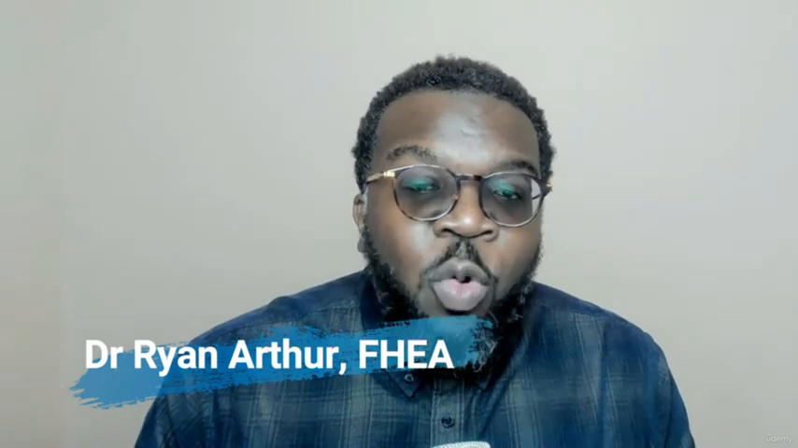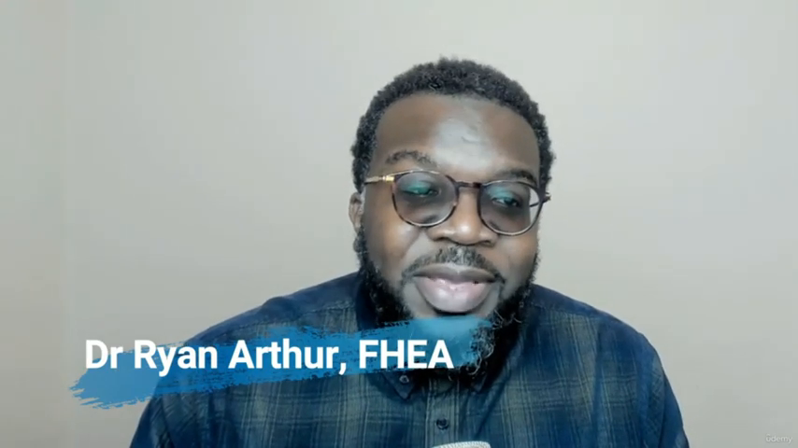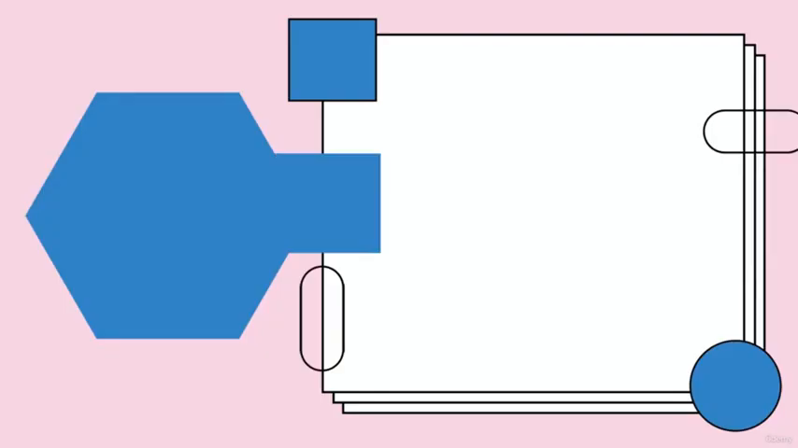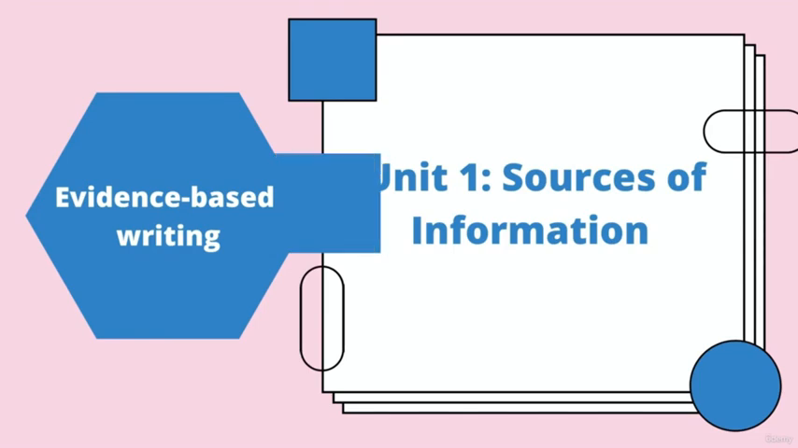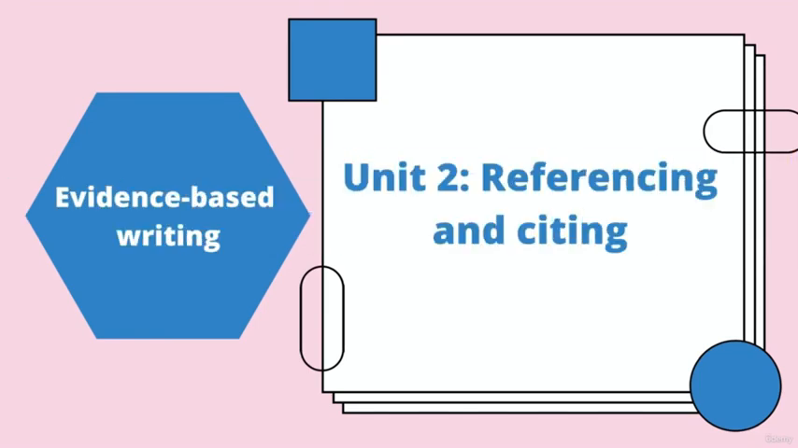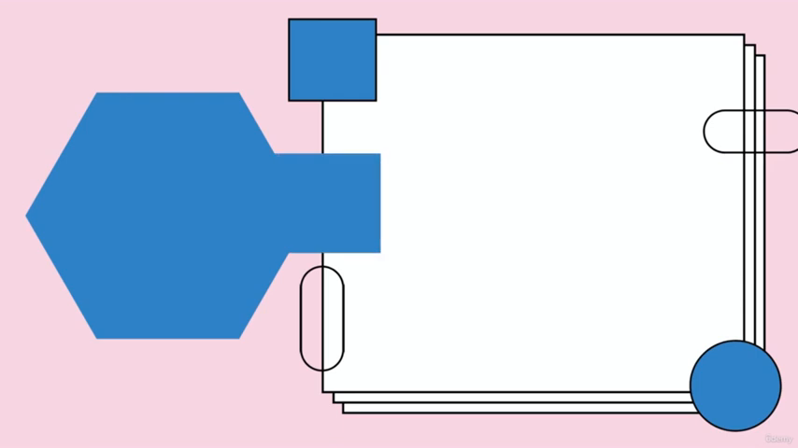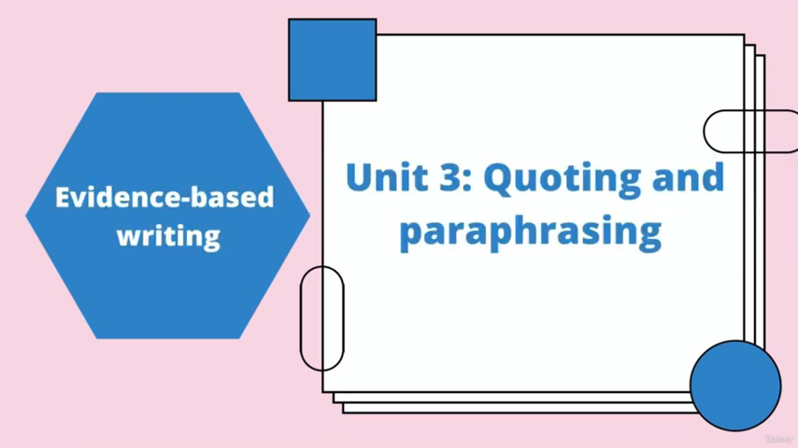This online course will give you the skills to reference, quote, and paraphrase academic and non-academic sources at the university level. This course consists of 3 units. Unit 1, Sources of Information. Unit 2, Referencing and Citing. Unit 3, Quoting and Paraphrasing.